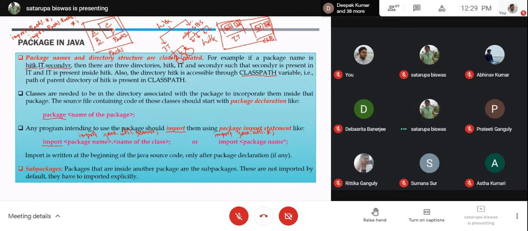So if you just write import java.*, that will never include any of the classes present over there, because java itself doesn't have any class. All the classes are segregated into different sub packages. So you have to name the specific sub package, and accordingly you will get the classes present inside them.